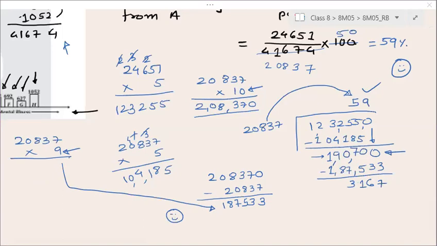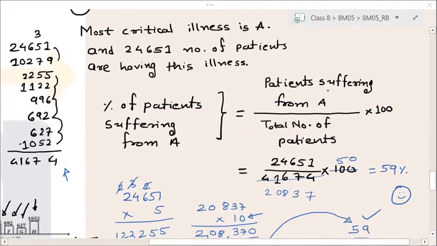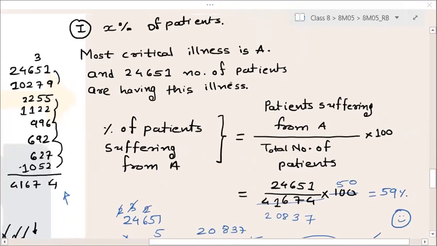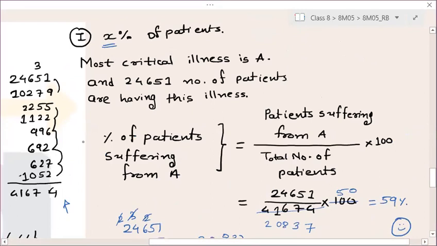Okay. By taking the percentage x and then x by 100. Okay, yes, you can take, but here if you want to take percentage x, this is your percentage, right? They are asking x percentage of patients. So your x should be here only. Right? You cannot take x there.